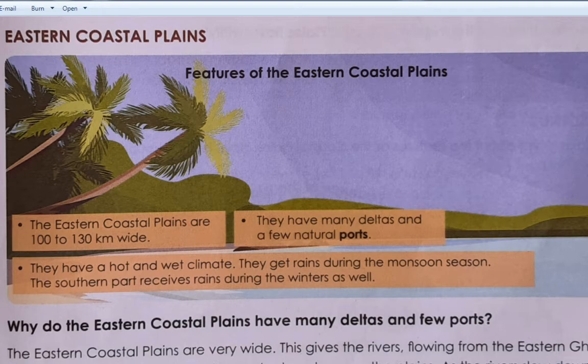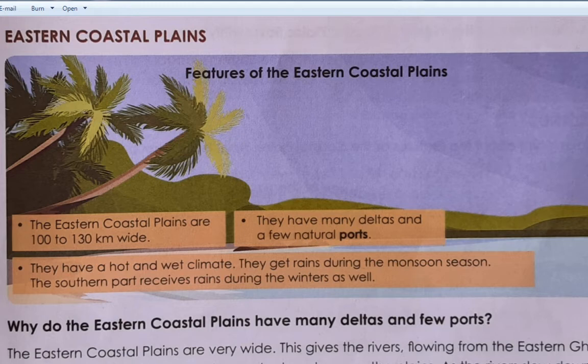So this is the reason why we have many deltas and a few natural ports in eastern coastal plains. What is the reason? Yes, very good. The rivers flow through the Eastern Ghats towards the Bay of Bengal, and as this region is flat, low-lying plain, it gives the rivers a chance to slow down.